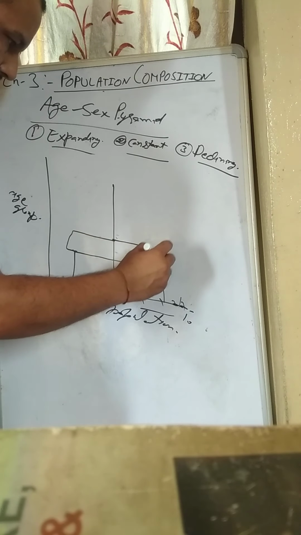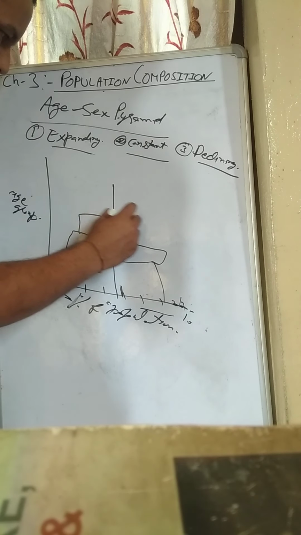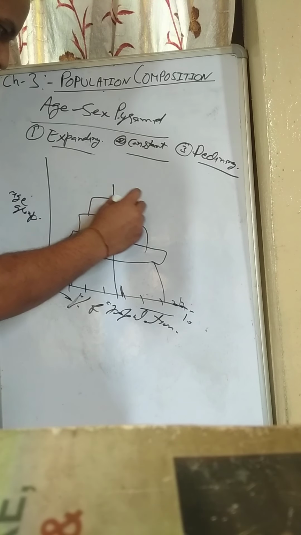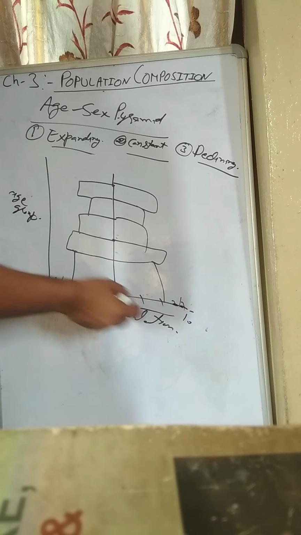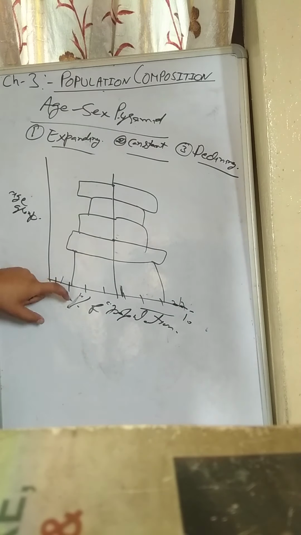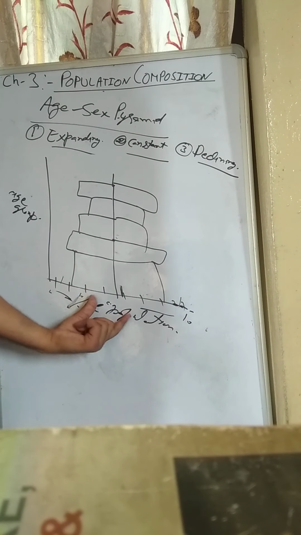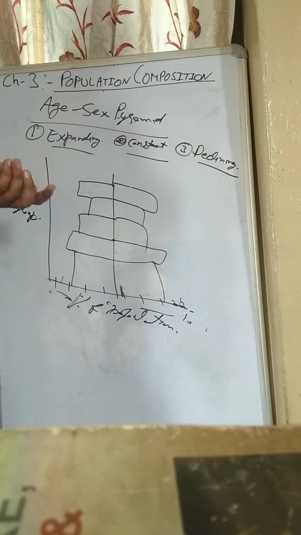It is almost the same. There is not much variation between the age groups. This is the constant pyramid, whose base and top are almost equal.